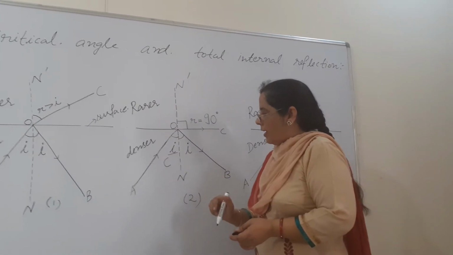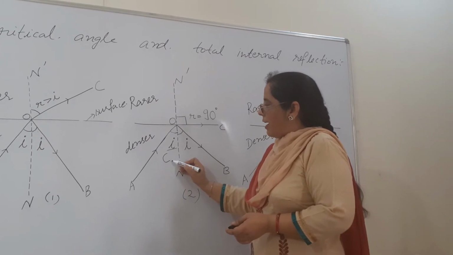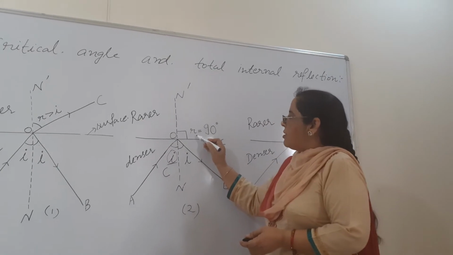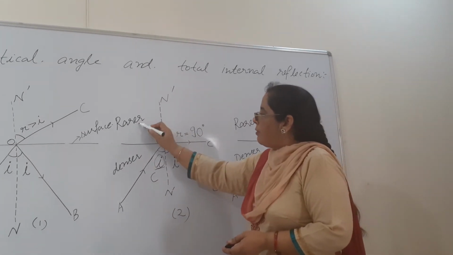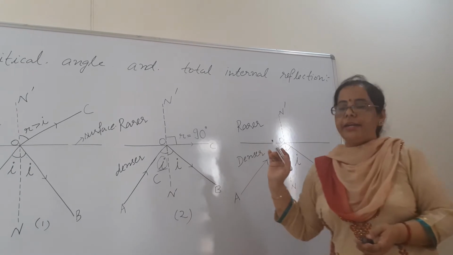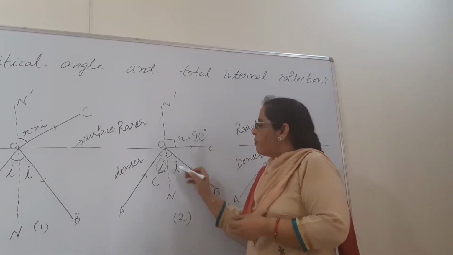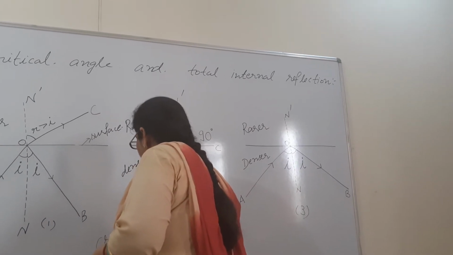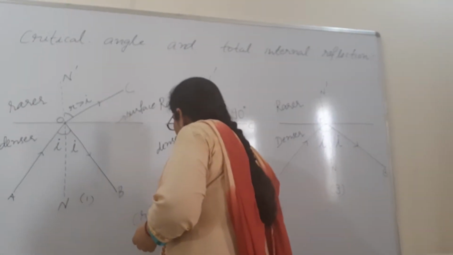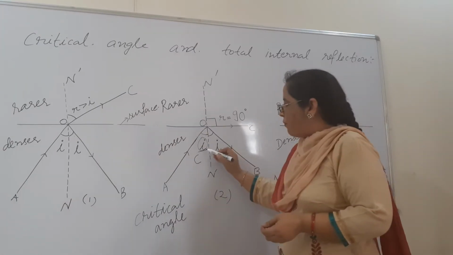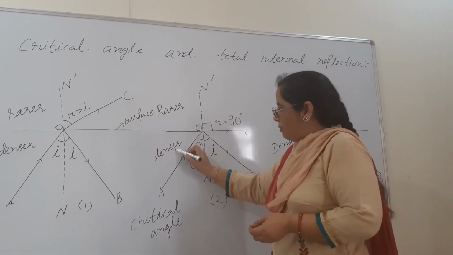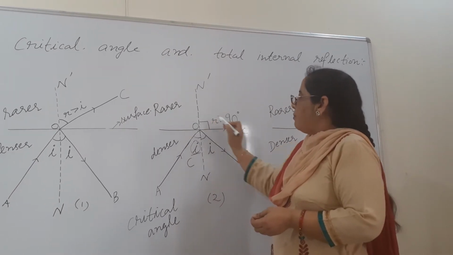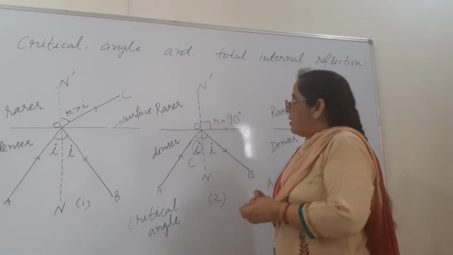What is critical angle? Critical angle is the angle of incidence in the denser medium for which the angle of refraction in the rarer medium is equal to 90 degrees. Again I am going to repeat. We are going to give the definition of critical angle. Critical angle is the angle of incidence in the denser medium for which the angle of refraction in the rarer medium becomes equal to 90 degrees.